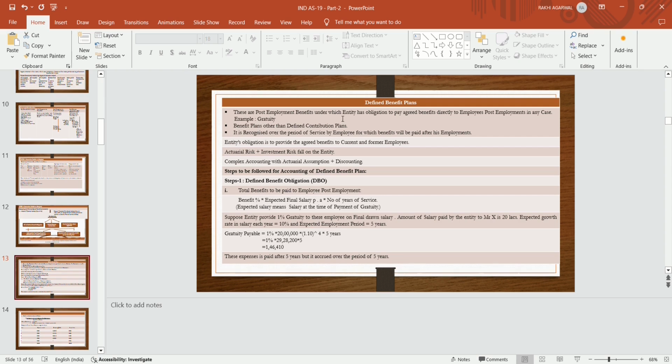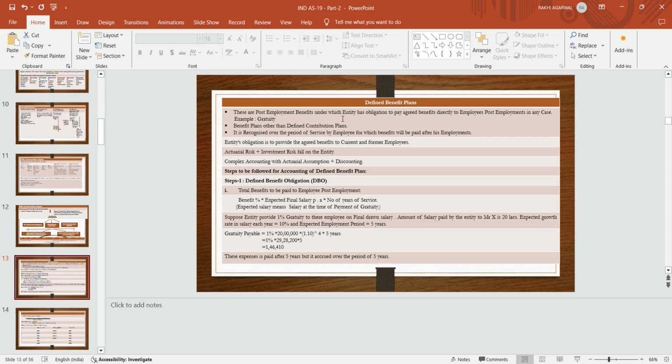Suppose the policy of the organization is to increase the salary of employees every 2 years or every 3 years by 10%. So the entity makes the provision by increasing the current drawn salary with the increment rate, and finds out the expected final drawn salary after 5 years, into the benefit given by the entity in percentage, into the number of years of service.